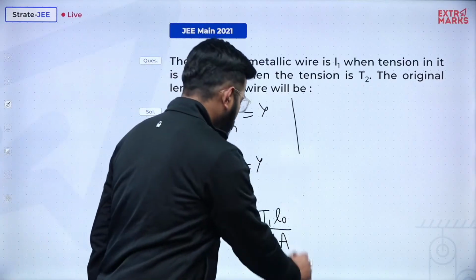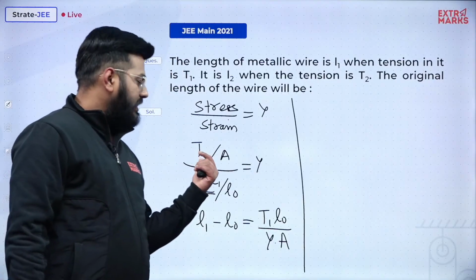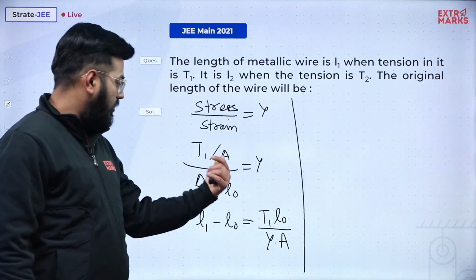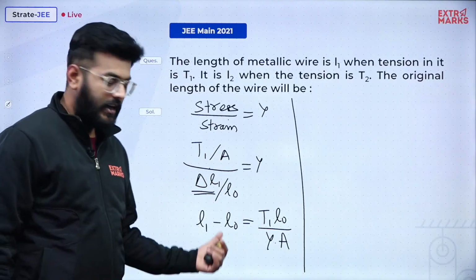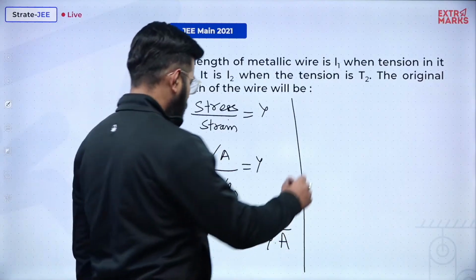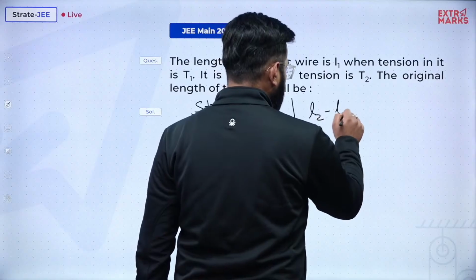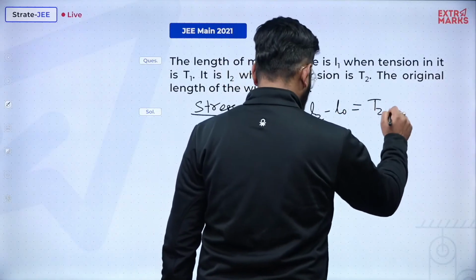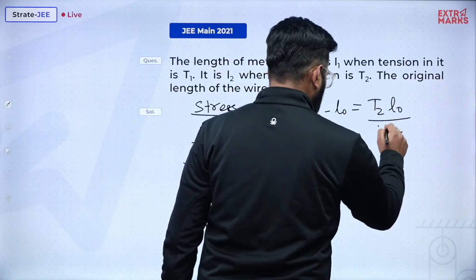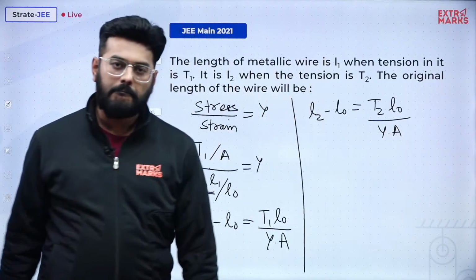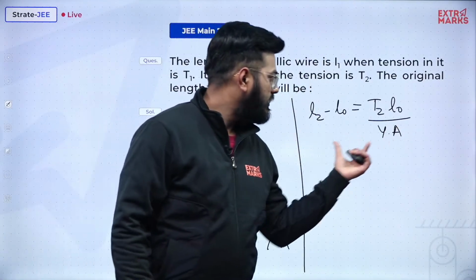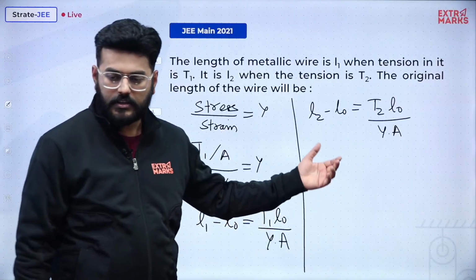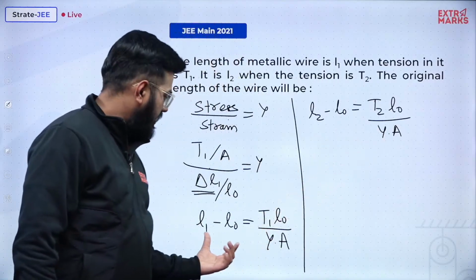On a similar note, I can do the same thing in case of T2 as well. So T2 upon A will be equal to delta L2 times L0. Over there also this kind of an equation will come: L2 minus L0 will be equal to T2 into L0 divided by Y into A. Perfect. Any issue, tell me in the chat quickly. So this relation will hold here, and this relation will hold here.